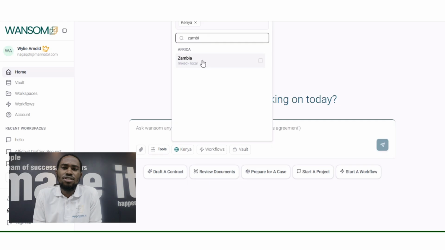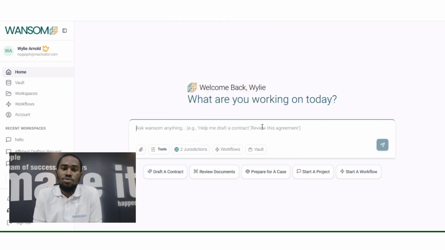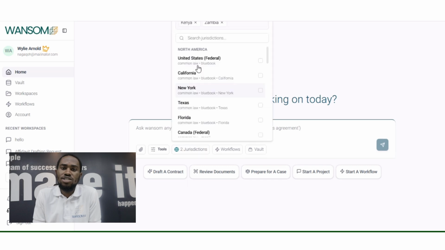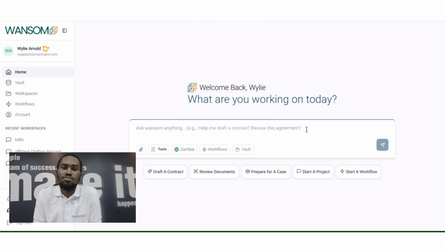You can select your jurisdiction, or Wansom AI will directly detect where you are based on your IP. Maybe if you are in Kenya, you just directly have the Kenyan jurisdiction, which you can change if you select another one directly from the chat area. Or maybe if you are in Zambia, you can just directly select Zambia.